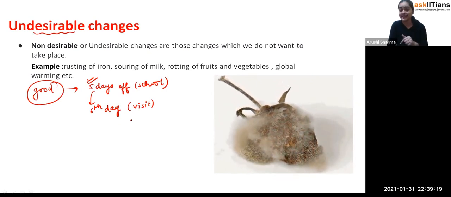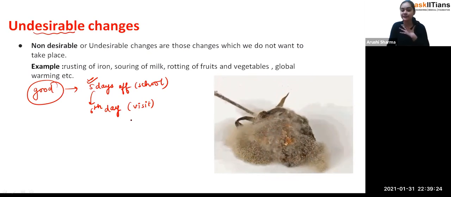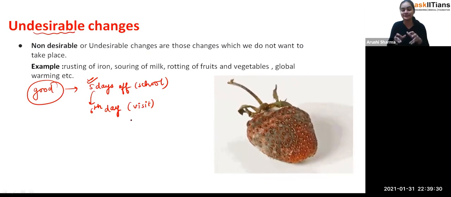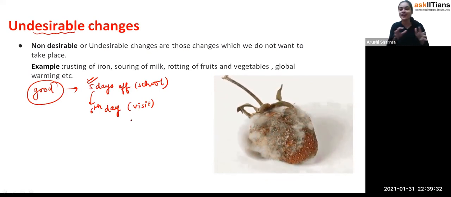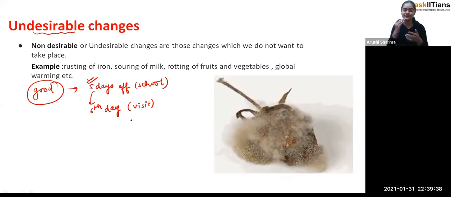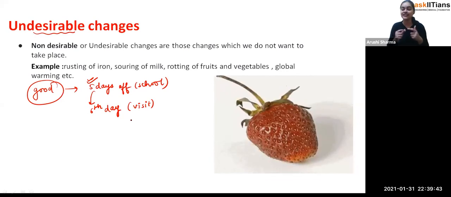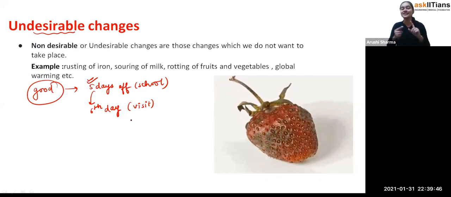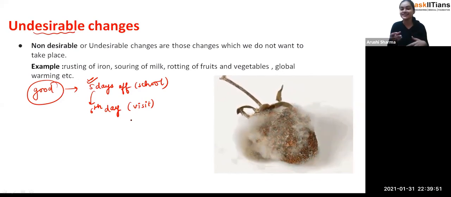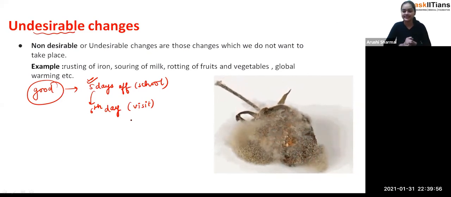But from the sixth day, if I talk about myself, right now I'm doing a teaching job. If I'm getting 5 days off, I'm like, oh my god, I have got something very good for my life, now I'm going to enjoy, do this, do that. But on the sixth day, when I realize I have to start my job again, it's a kind of burden. At that point we wonder, should we take 1 day of leave, or should there be 1 day more so that we can enjoy? Those are the types of changes that we don't want to occur, so we call them undesirable changes.